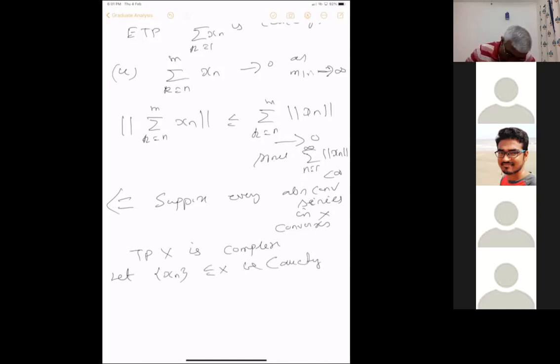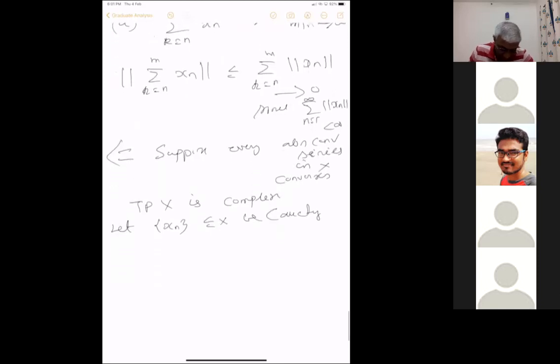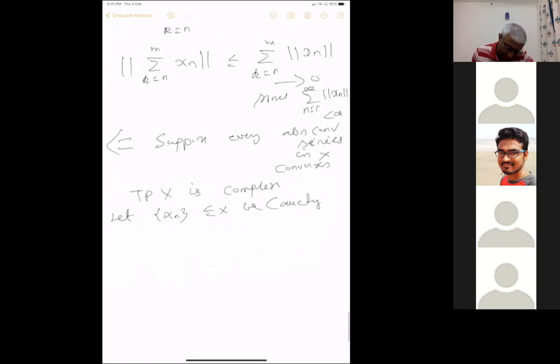So this is the usual tail trick. What we do is the following. Since xn is Cauchy, choose n1 such that norm xn minus xm is less than 1 by 2 for all n, m greater than n1.